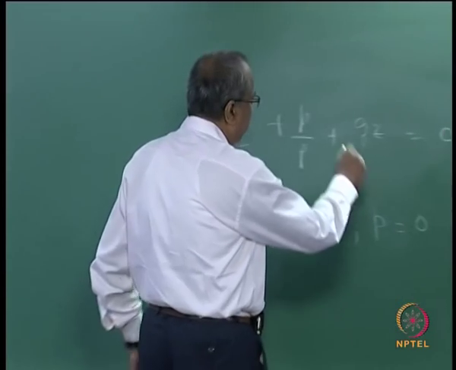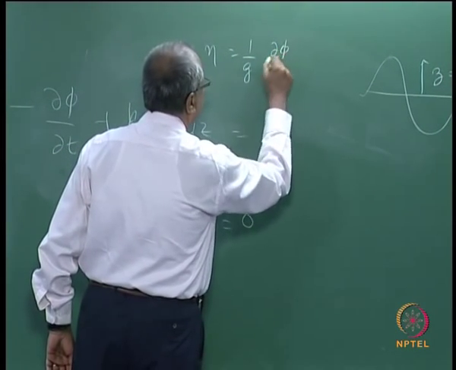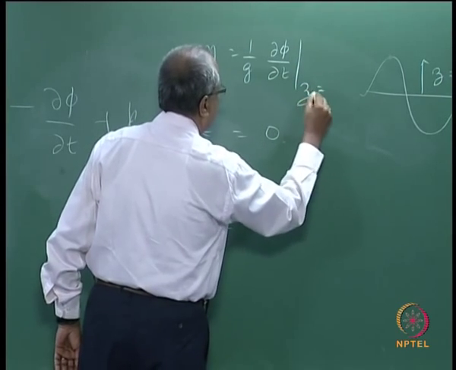From which, remember, we get 1 by g into dou phi by dou t at z equal to 0,